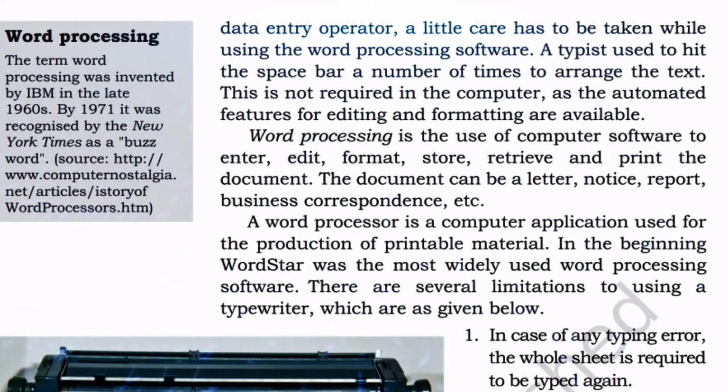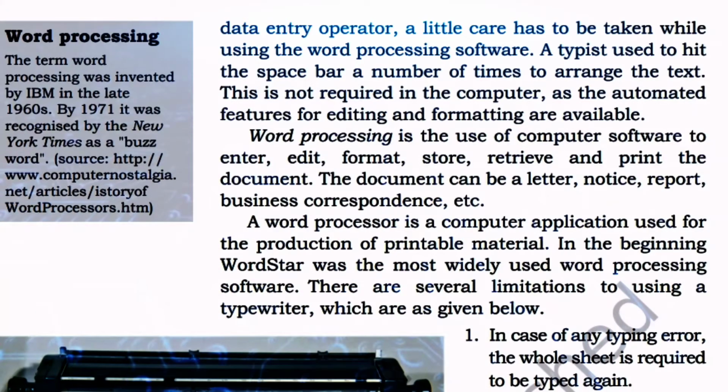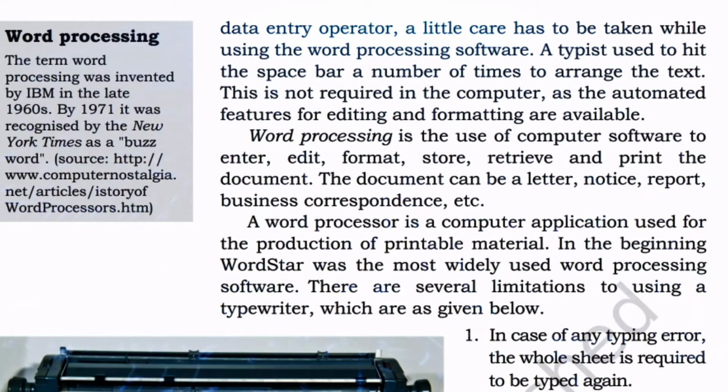Your next topic is data entry operator. A little care has to be taken while using word processing software. A typist used to hit the spacebar a number of times to arrange the text. This is not required. The computer has automated features for editing and formatting. Word processing is the use of computer software to enter, edit, format, store, retrieve and print a document. The document can be a letter, notice, report or business correspondence. I hope you understand this topic, children.